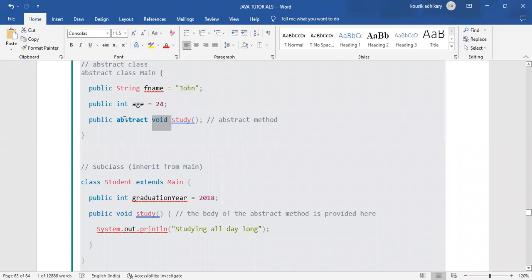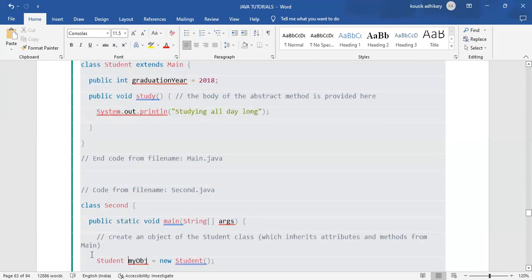Just because we can use that abstract method in the student class, we are declaring the public void study method here. But here we are not writing the abstract keyword, because we have already created it in the main class. And we are simply printing system.out.println studying all day long.